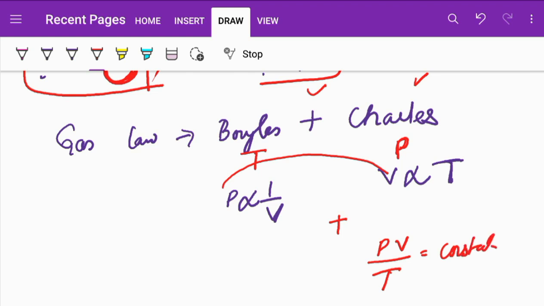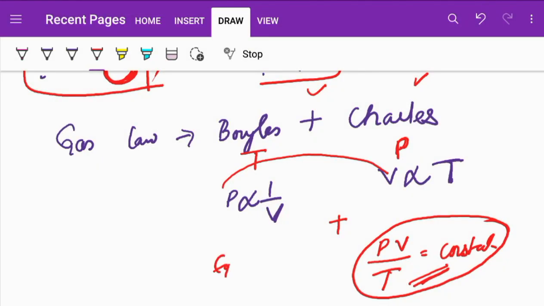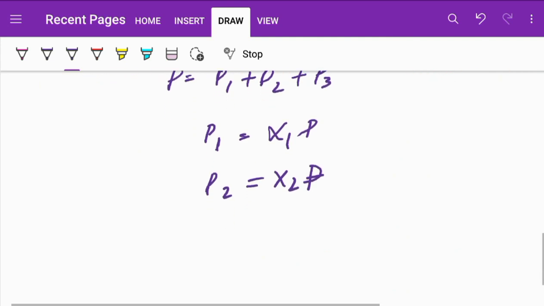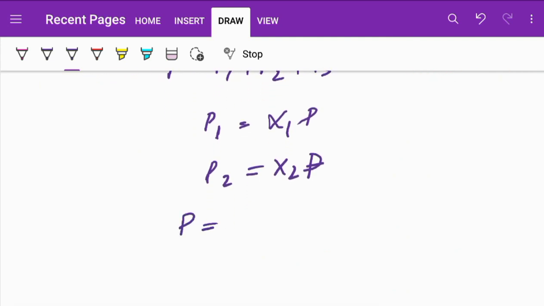This is simply the gas law, and every law that is based on gas is basically based on these laws. This is also known as the equation of state, and is also represented, or what we can say is, total pressure is equal to x1 P1 plus x2 P2. It's simply the sum of the total pressure, that is all.